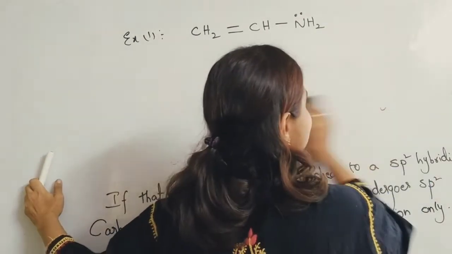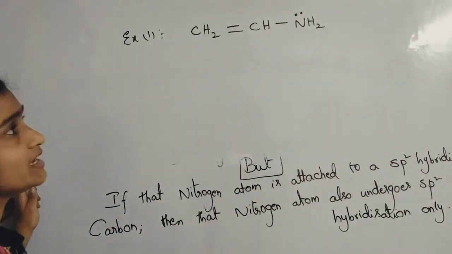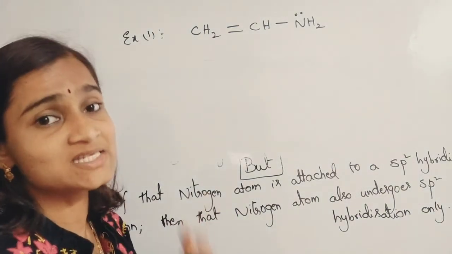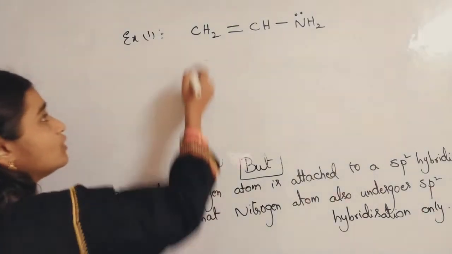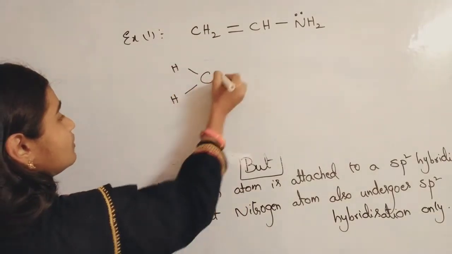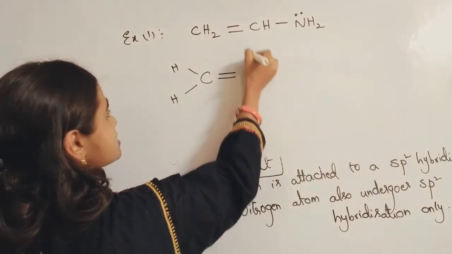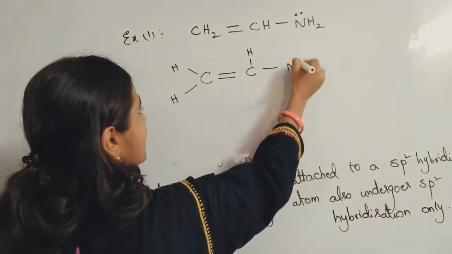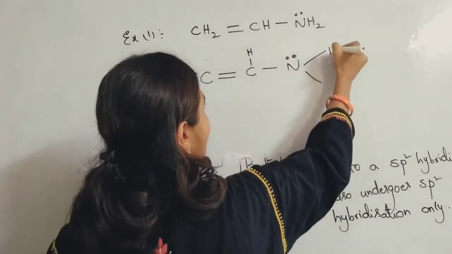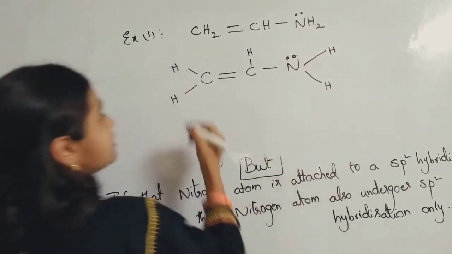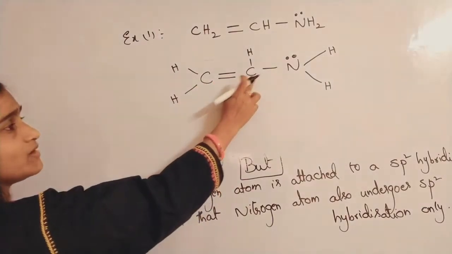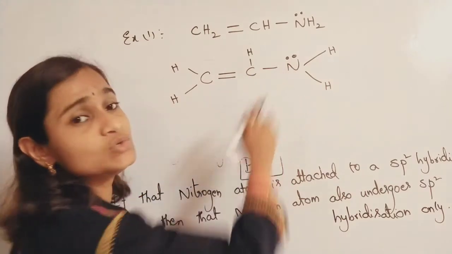Let us elaborate the structure and write it, so that we can count the number of sigma bonds and pi bonds around carbon as well as nitrogen. So this can be written like this: CH2 double bond CH, single bond, nitrogen with a lone pair of electrons and hydrogens. We have to go for this carbon only, because it is the one attached to nitrogen.